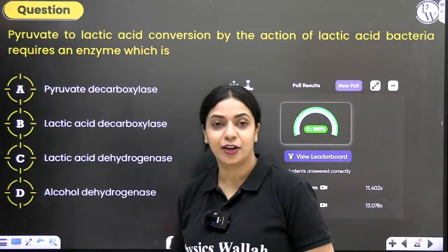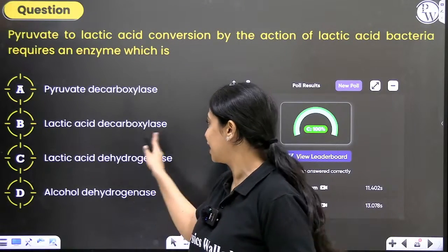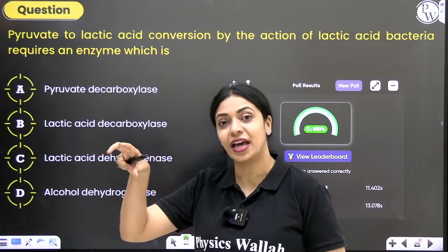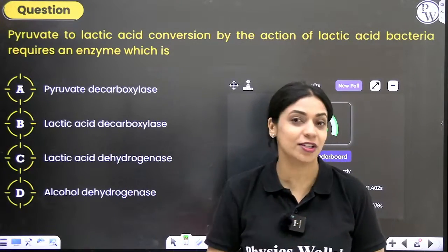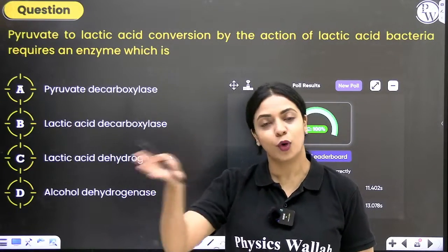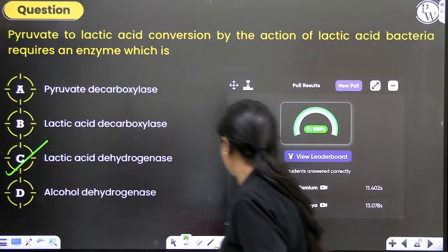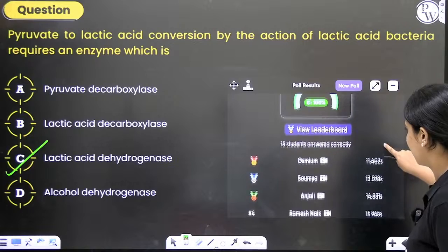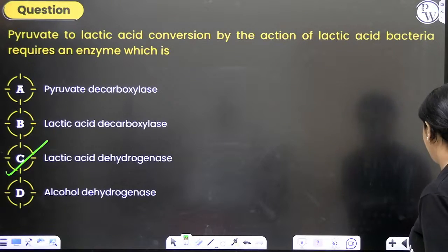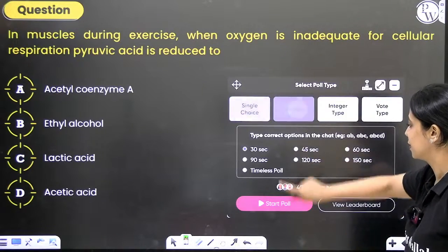Lactic acid dehydrogenase is the correct answer. Decarboxylase is wrong. Whenever pyruvic acid is getting converted to lactic acid, decarboxylation is not happening, right? Both of them have 3 carbons each. So, correct answer is option C. Naga, Soumya, Anjali at the top 3 spots.